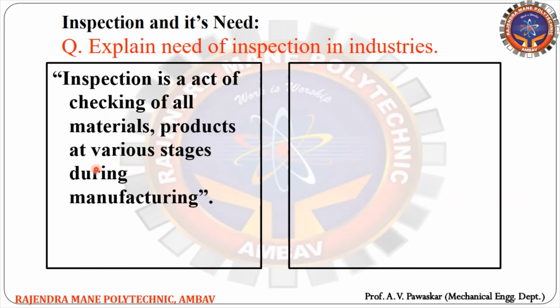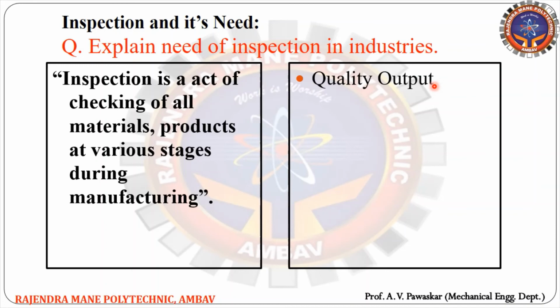Any product manufactured in a company, that product or material must be checked at every stage, from raw material to the final outcome, right? That is nothing but inspection. So inspection is the act of checking. So why is it important? For quality output, we require inspection.